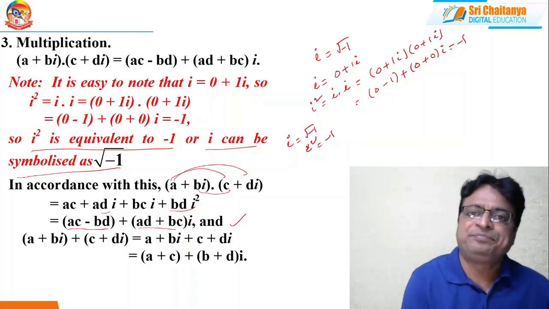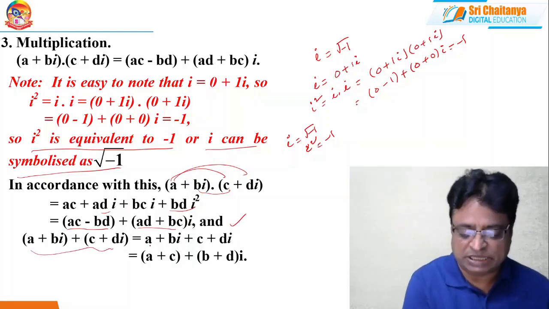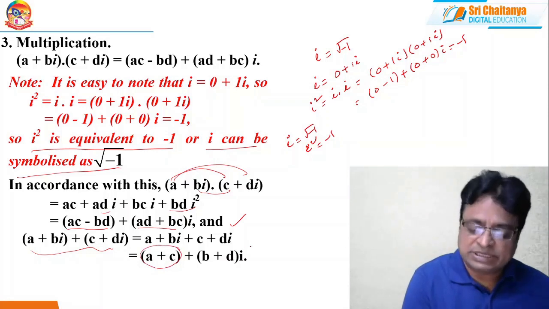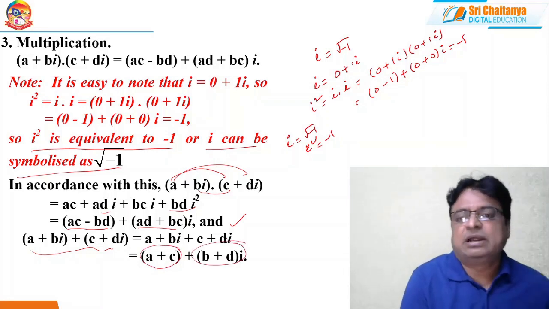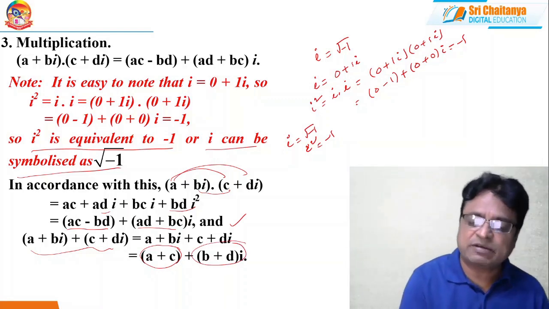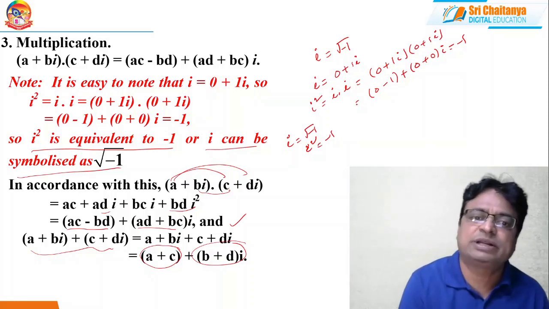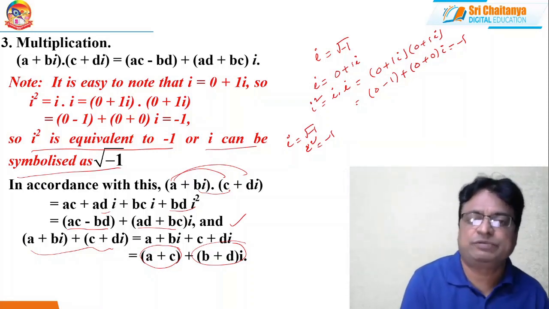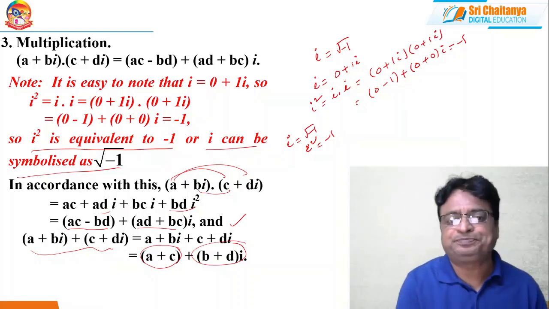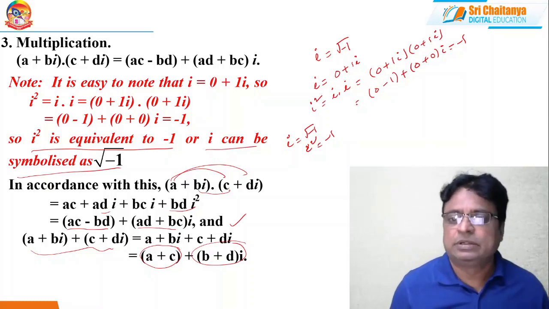This is the multiplication of complex numbers, and this is the addition of complex numbers. Here I am adding the non-i terms and the i terms separately. This is called addition of complex numbers. Whenever a set of numbers satisfies these three conditions, we can say that the set is the set of complex numbers with these properties.